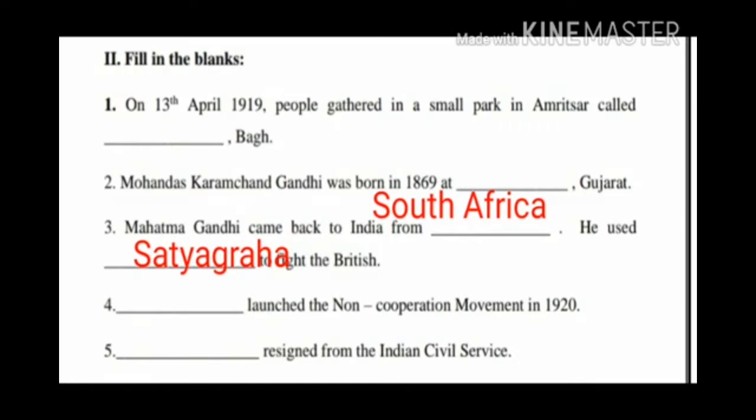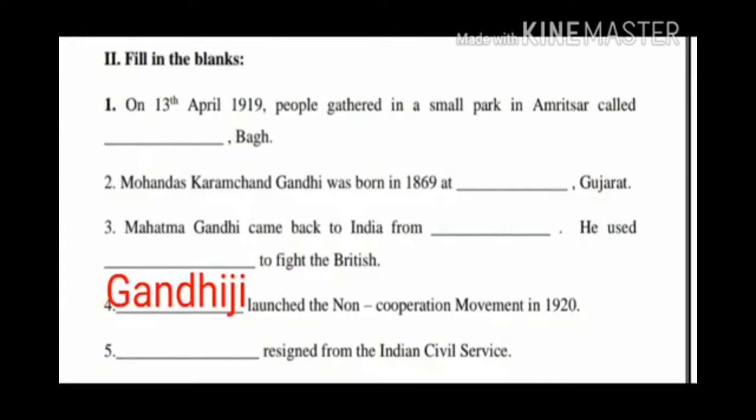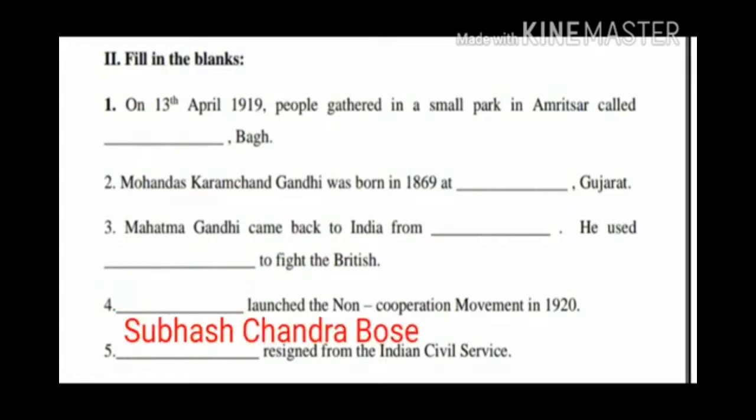Fourth question, dash launched the non-cooperation movement in 1920. Yes, the answer is Gandhiji. Children, Gandhiji launched the non-cooperation movement in 1920. Fifth question, dash resigned from the Indian Civil Service. Yes, the answer is Subhash Chandra Bose. Children, Subhash Chandra Bose resigned from the Indian Civil Service.